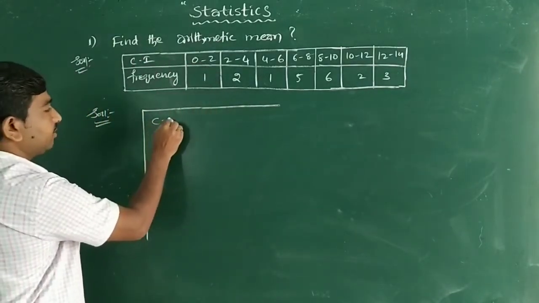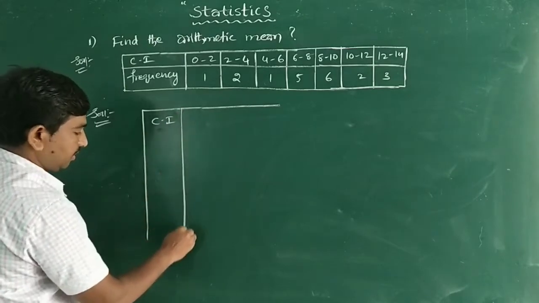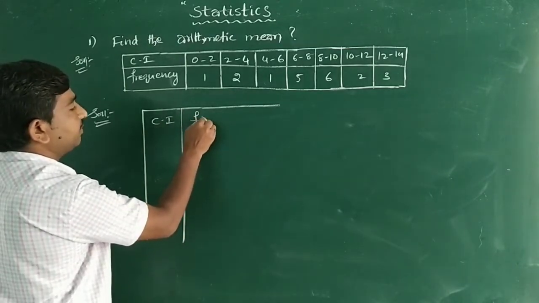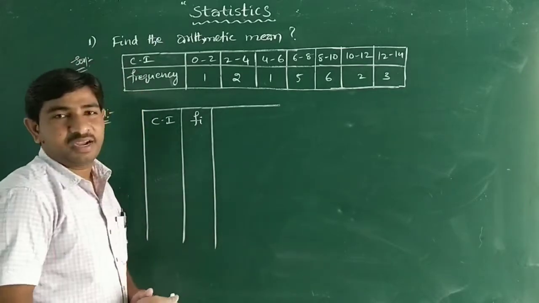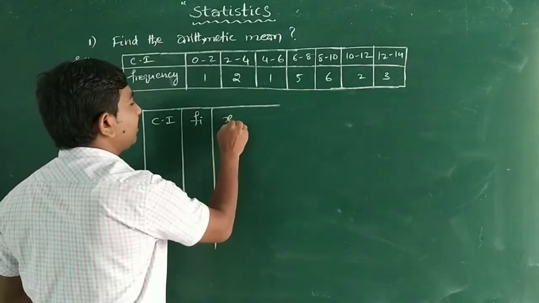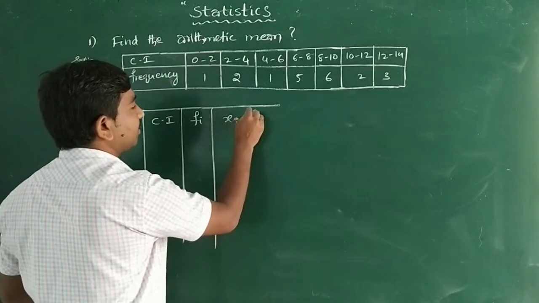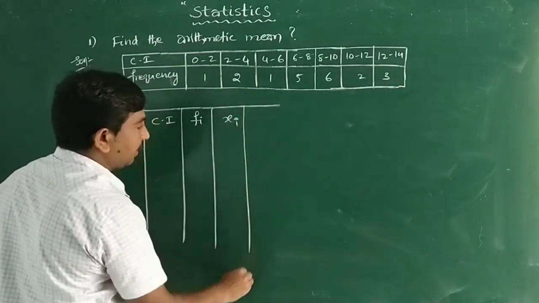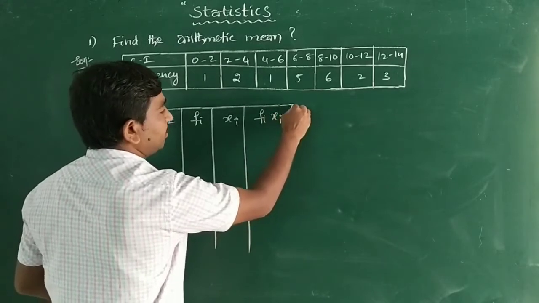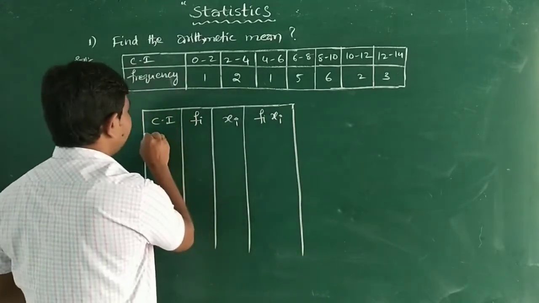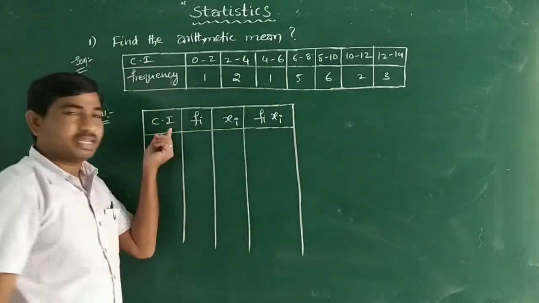Right? CI, class intervals, and the next frequency is Fi. Consider as Fi, and the next class mark we have to do. Xi is what I said, Xi, class mark. So mid value of the class interval. So next Fi Xi. This is the final value we want.